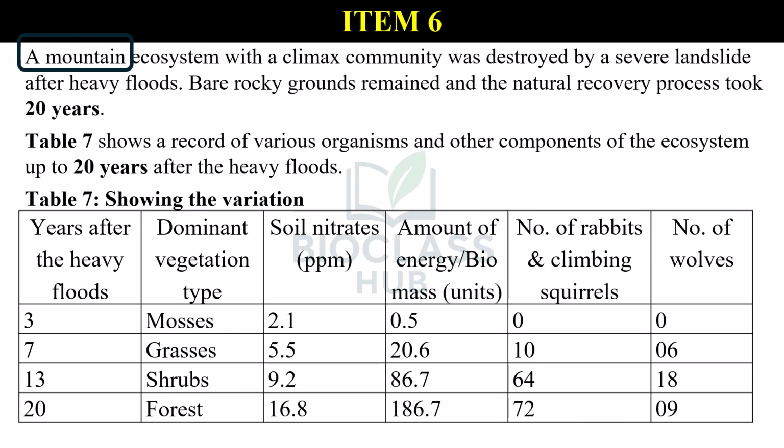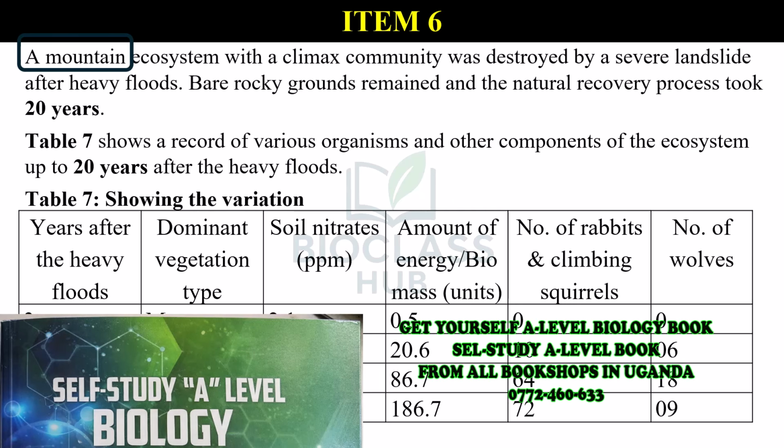Item section B, item 6. Energy flow and ecosystem stability. A mountain ecosystem with a climax community was destroyed by a severe landslide after heavy floods. Bare rocky grounds remained, and the natural recovery process took 20 years.